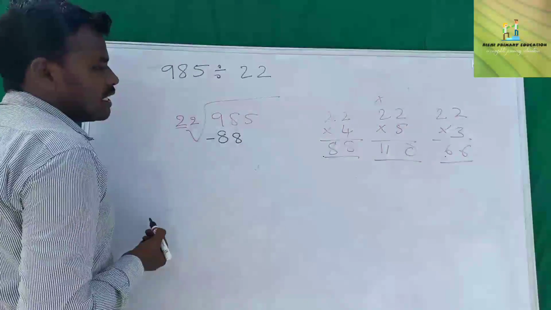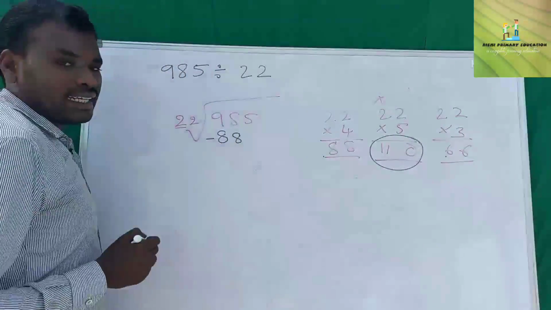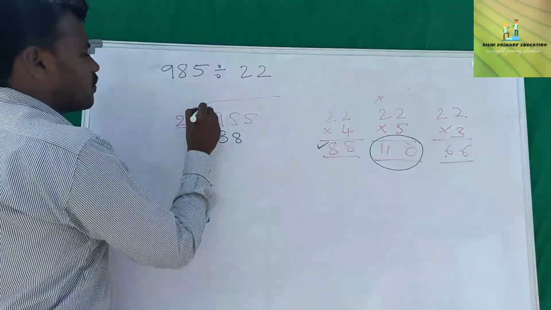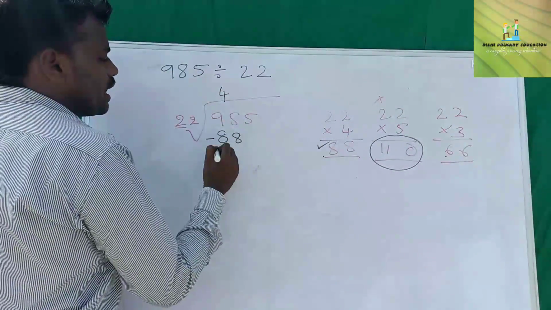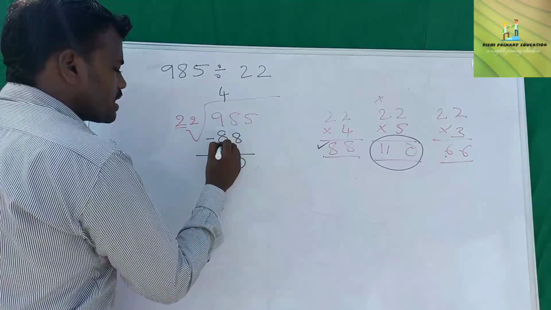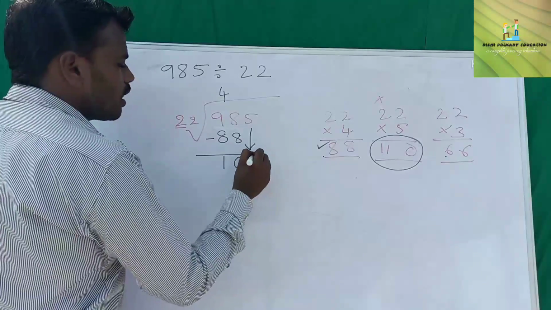That's why we write here 22 fours are 88. We don't take 110 because it is bigger than 98. So 8 minus 8 is equal to 0, 9 minus 8 is equal to 1. Bring down this number, 5.